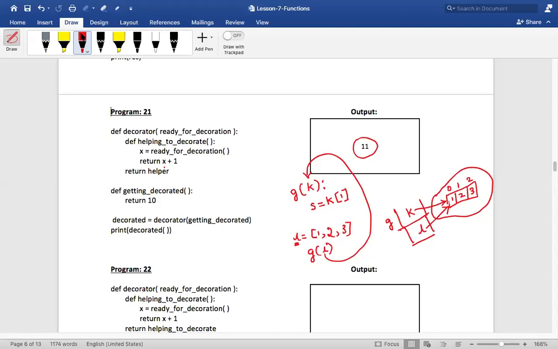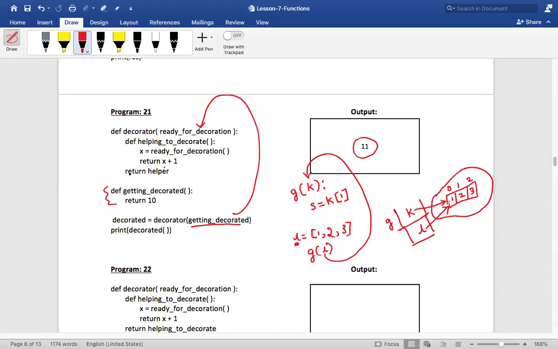Okay, in our case now, what is the name of the decorator? Decorator only, right? Now what is the name of the helper who will help the decorator? Helping to decorate, right? And who is the one who is getting decorated? Getting decorated, right? So who should go into the decorator? Getting decorated. I am calling decorator to decorate the function getting decorated. Is that clear? So this will go as a reference and sit ready for decoration, correct? Who is this ready for decoration? He is none other than getting decorated.